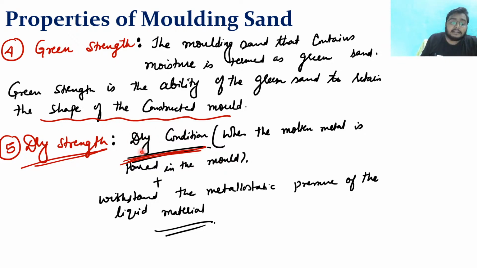So at the dry condition, if the sand is able to maintain its shape and size, if the sand is able to maintain its configuration at this dry condition, and what is the meaning of dry condition? When the molten metal is poured, right? So if this is the thing, then that is known as dry strength. Then the molding sand is being told as, sir, molding sand का dry strength बहुत अच्छा है. समझ में आया? That is okay.